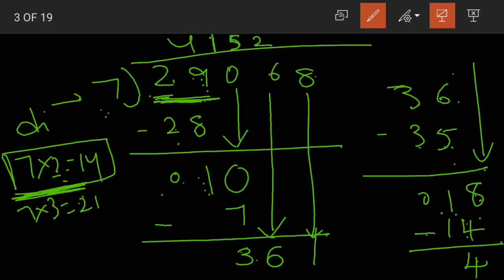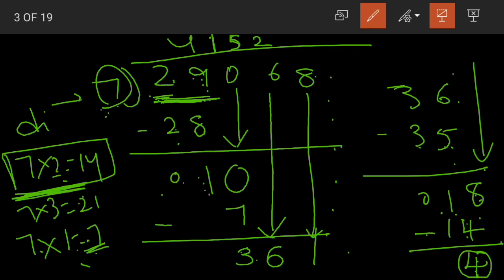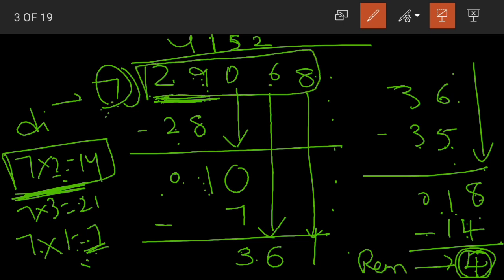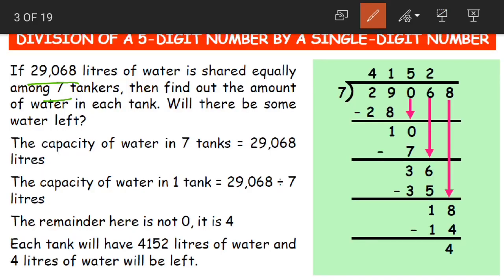Yes children. Now after this we are not left with any digit to bring down, and the answer we got here, 4, is less than 7. See, the 7 table starts with 7 ones are 7. So there is no chance that we'll get any number less than 4 in the 7 table. That is why this will be our remainder. We could not divide 29,068 equally among 7 tanks. 4 liters are left. Yes, it happens with us also, right children?